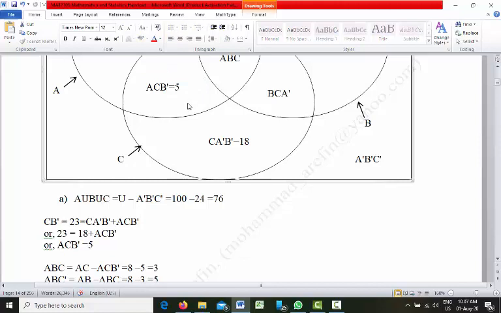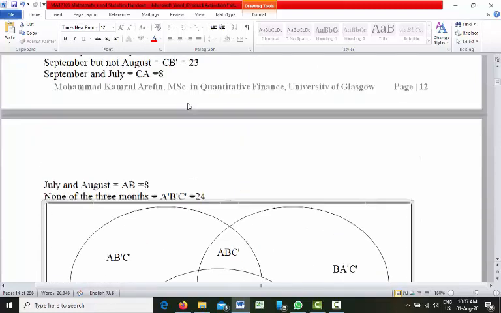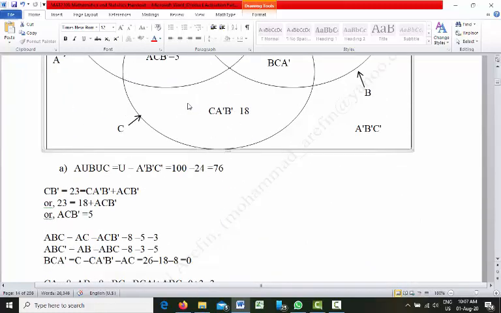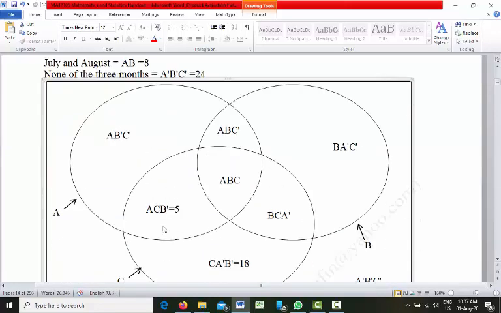And then we know that AC, then we will find this one. Now we know this portion. Now we want to find this portion.